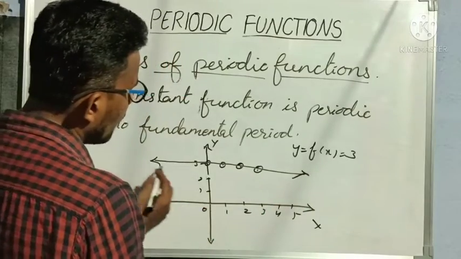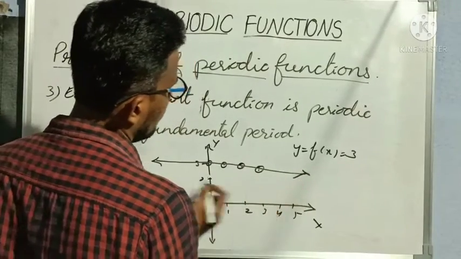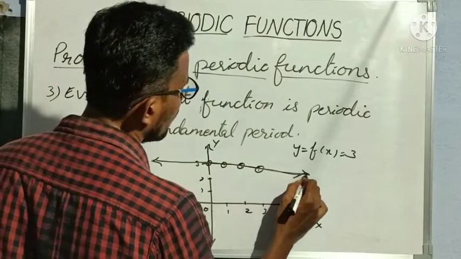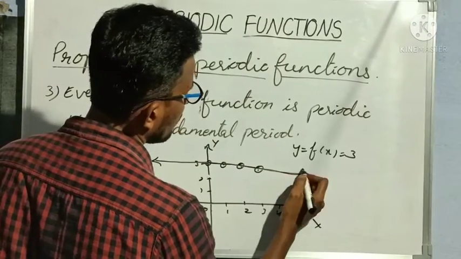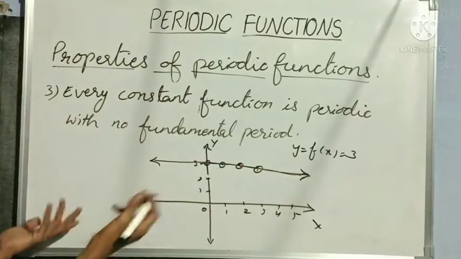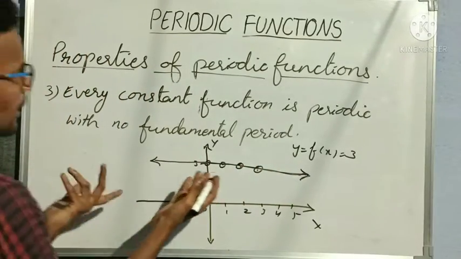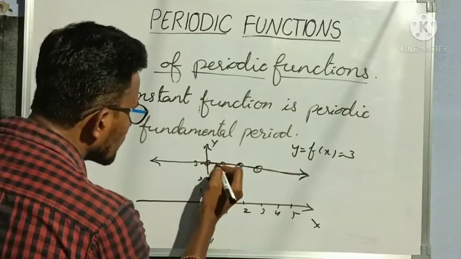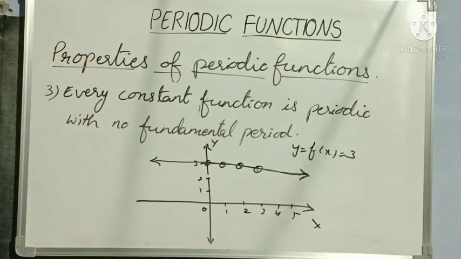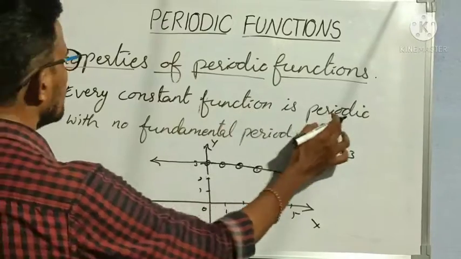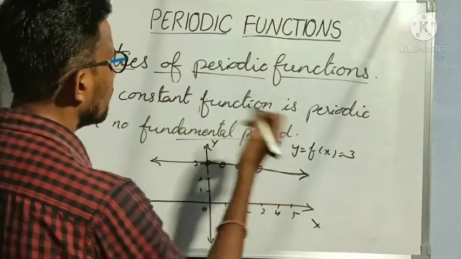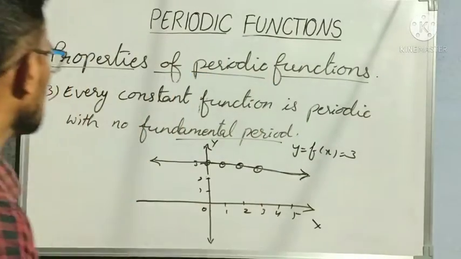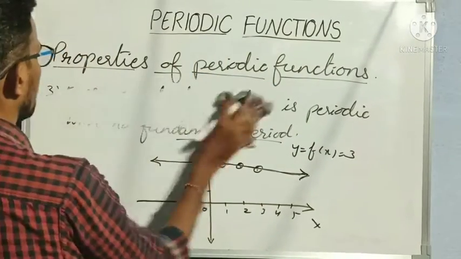The graph of this keeps going on in the same manner. It means it is a periodic function, but with no fundamental period. Can I derive any fundamental period here? No. From every point to point, the same graph is repeating here. So every constant function is periodic with no fundamental period. Understood? So this is the third property. This property is also very important. Next.